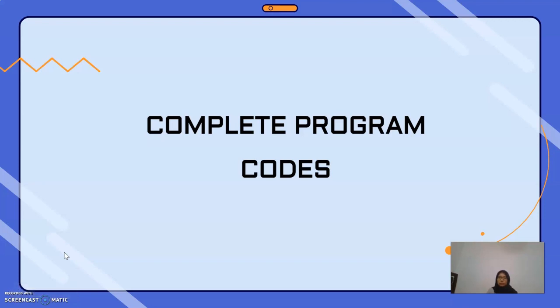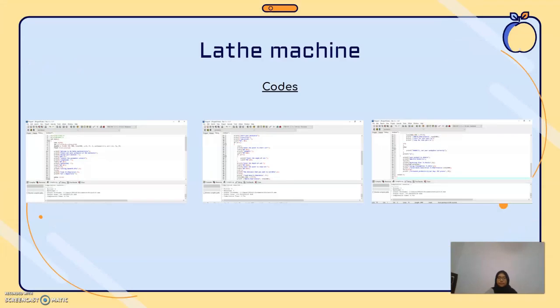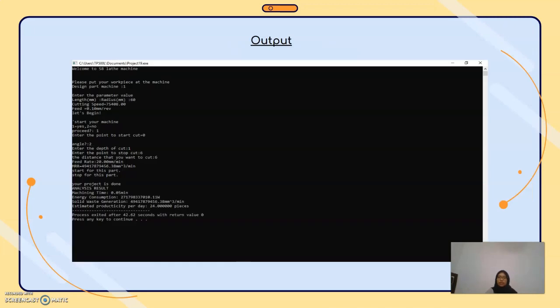Next, I'm going to present the complete program codes for 3 types of machine: lathe, milling, and drilling machine. The first one is the lathe machine coding. After we complete the flowchart, we insert all the information and functions related to the lathe machine into the C++ program. To get the output, we must compile and run the program first. So this is the output for the lathe machine. After we run it, we can get machining time, energy consumption, solid waste generated, and estimated productivity per day as the result for the lathe machine.